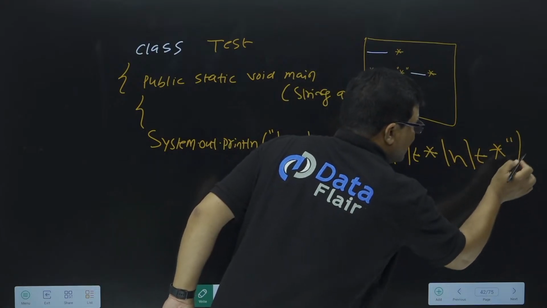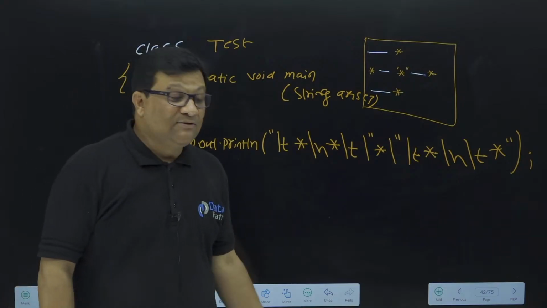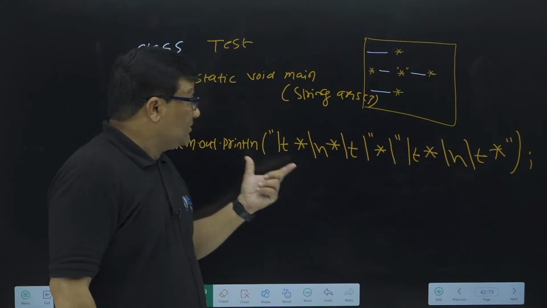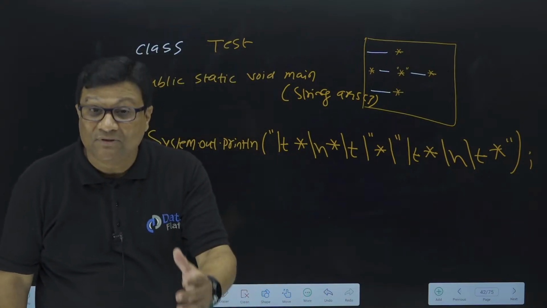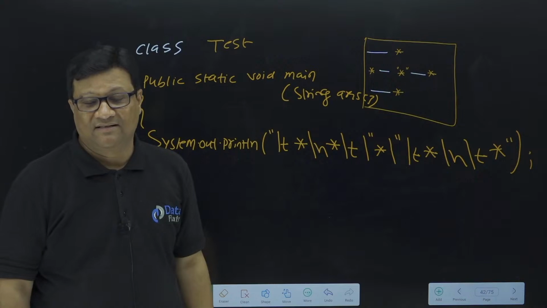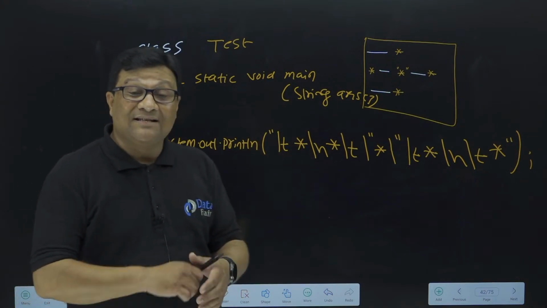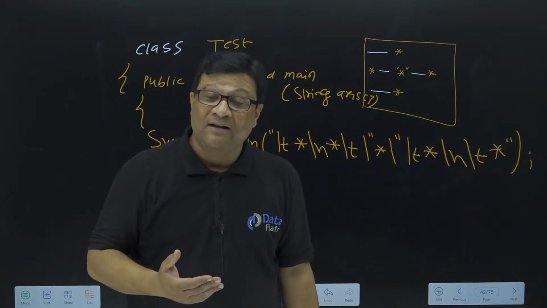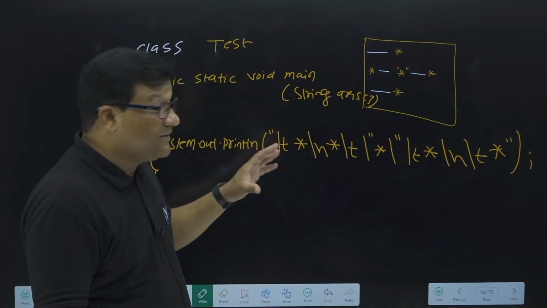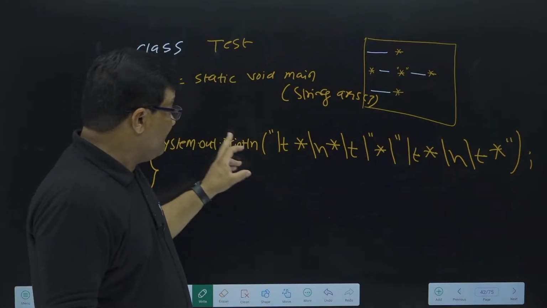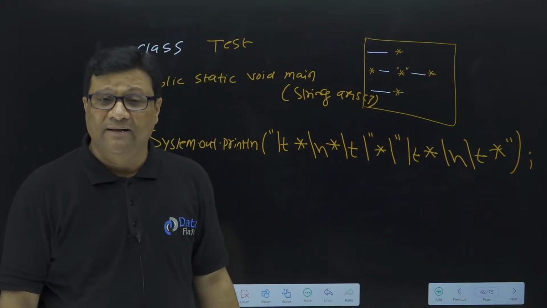This is exactly the code you need to write to print this statement. Please try to understand. This time my motto is to explain the differences between all these escape sequences. The program is not that important. How to use \n, how to use \t, and what is the use of \". Now I hope you have clarity on all these special characters and escape sequences with this output. And don't worry, I'll show you this practically when I install Java and do everything practically.